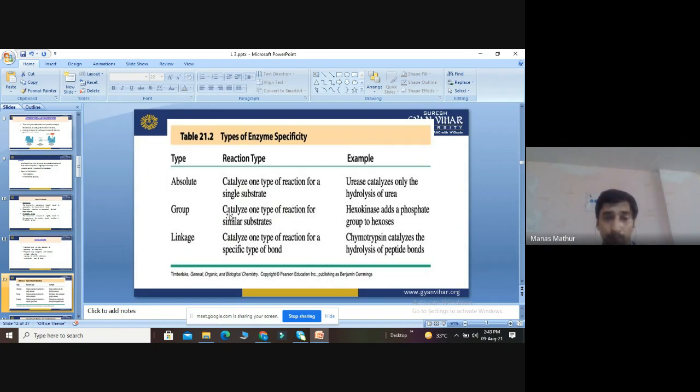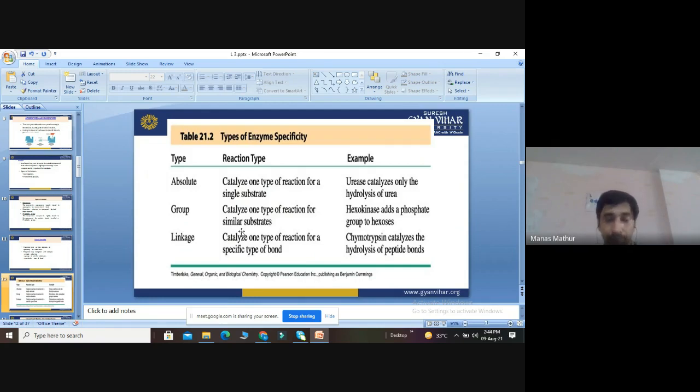The second type is group. Group enzymes can catalyze one type of reaction for similar substrates. An example is hexokinase, which adds a phosphate group to hexoses.